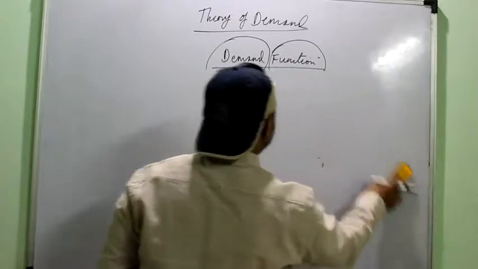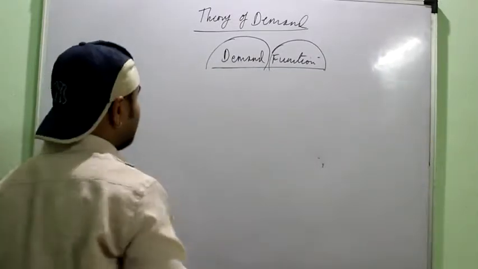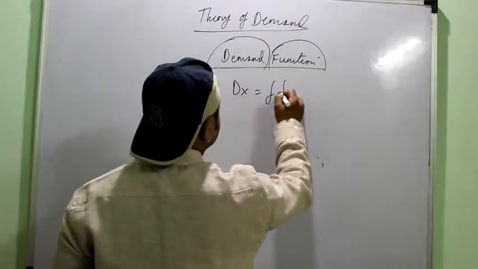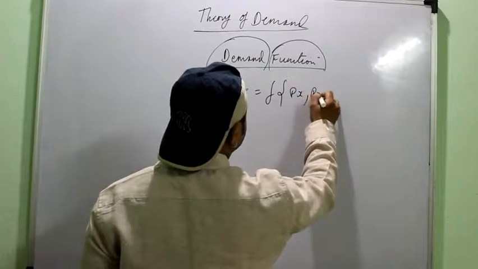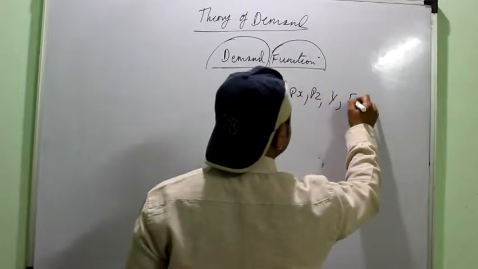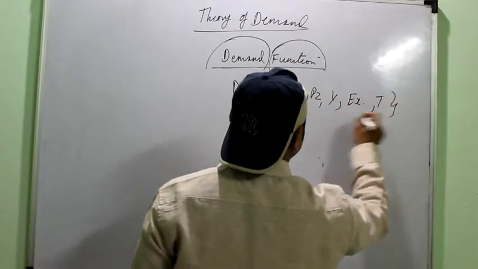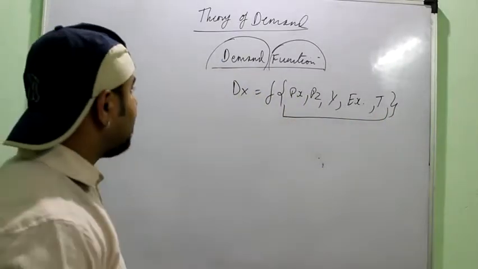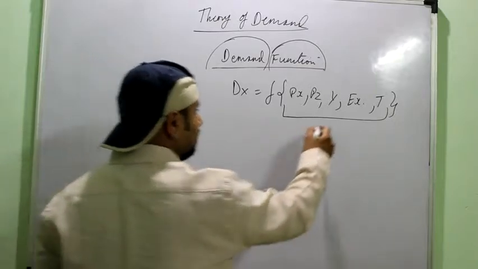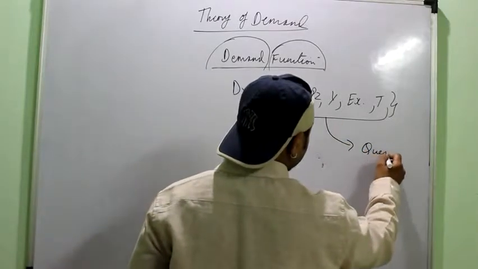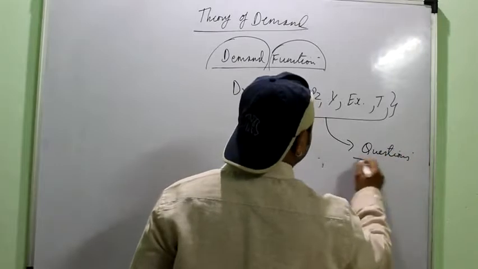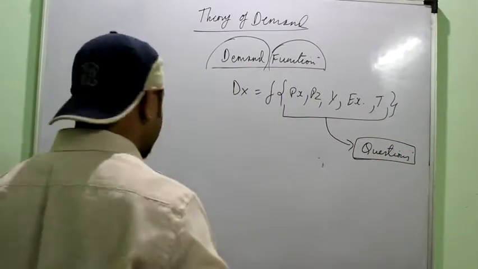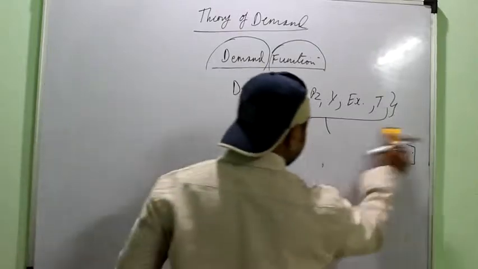Okay, so just a quick review. We studied the demand function, right? This was the equation of the demand function: Dx is a function of Px, Pz, income, expectation, and taste and preference. These are the determinants of demand, and in detail we studied how they influence the demand for a commodity, right? So the question may be framed from here. There are many chances, 3 to 4 more questions you will get from the determinants of demand, so you have to just remember the important concepts.